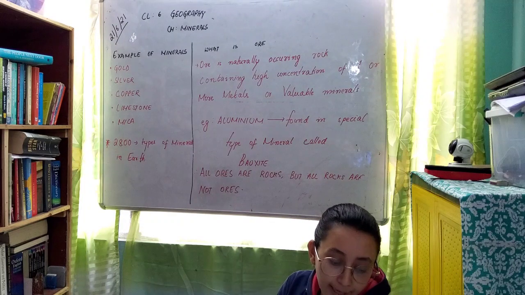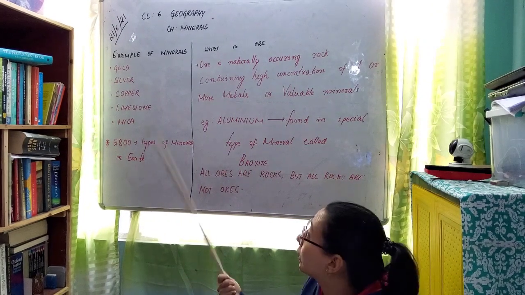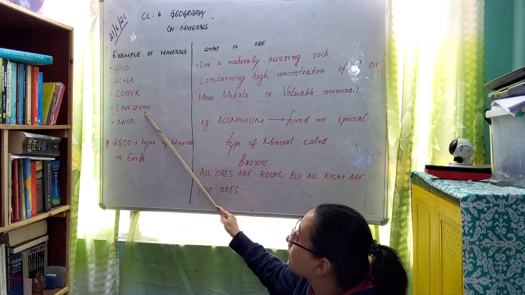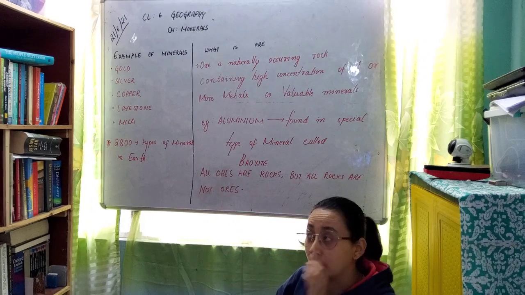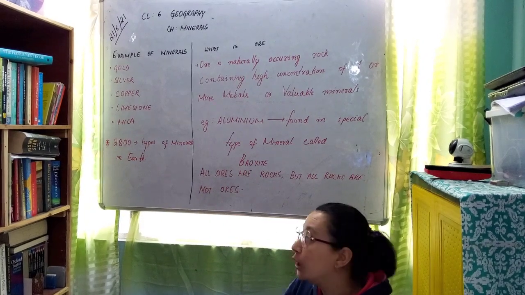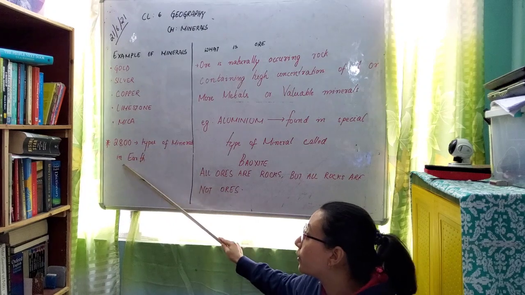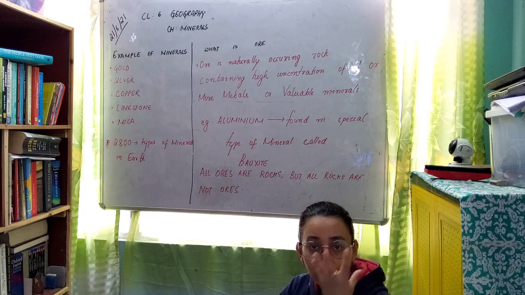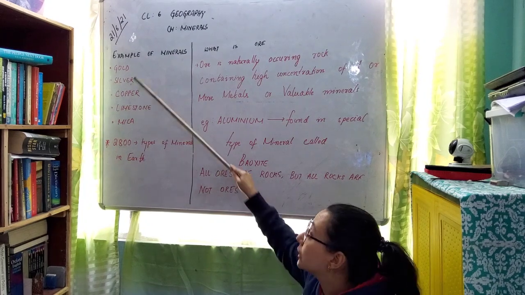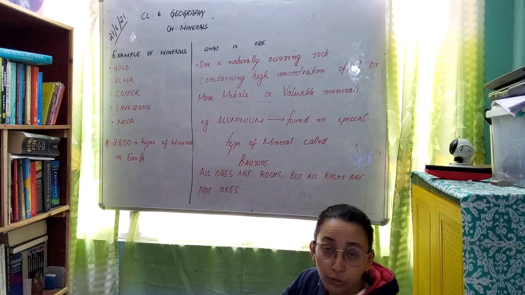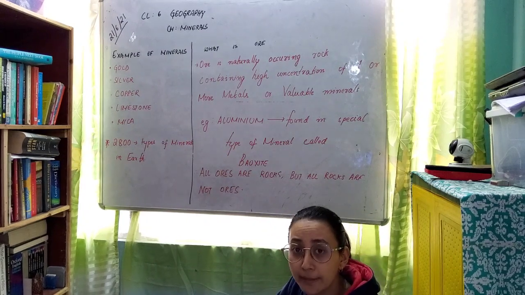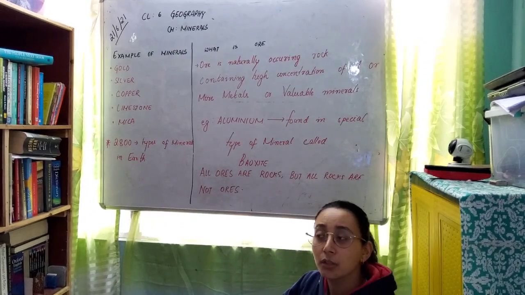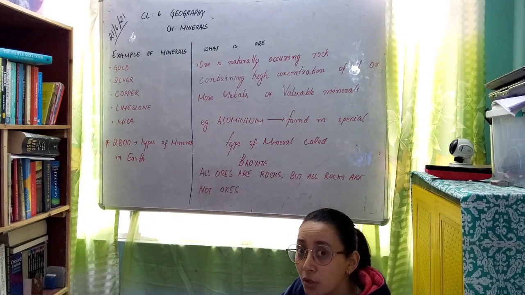Next topic is examples of minerals. What are the examples of minerals? The examples of minerals are gold, silver, copper, limestone, and mica. And in our earth there are 2800 types of minerals. So our earth is very rich in different kinds of minerals. Gold and silver we can use to make different ornaments, jewelries, etc. So different minerals are used, and they are very costly also.